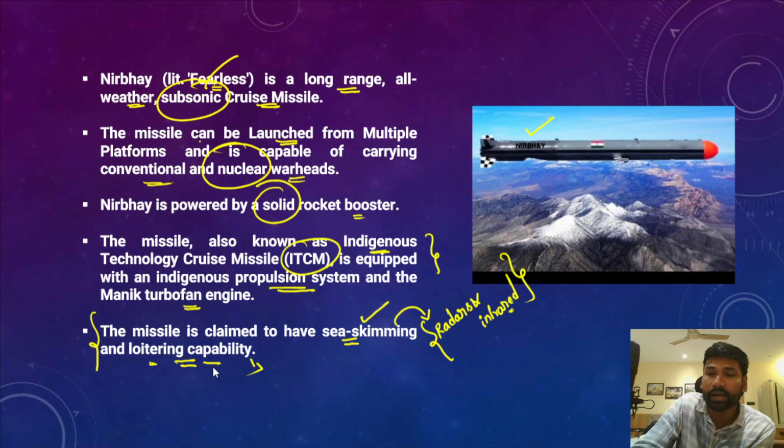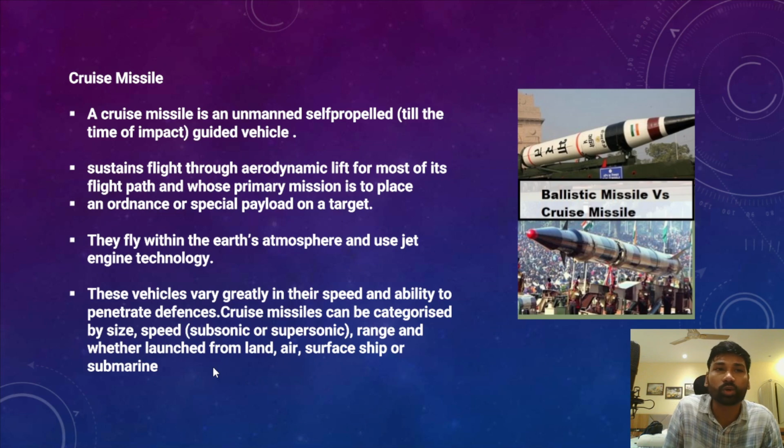Now we'll understand what exactly a cruise missile is. What is the meaning of a cruise missile? Now, a cruise missile is actually an unmanned, self-propelled vehicle, so it propels itself. Okay, so this is unmanned and self-propelled till the time of impact, and it guides the vehicle towards the target.